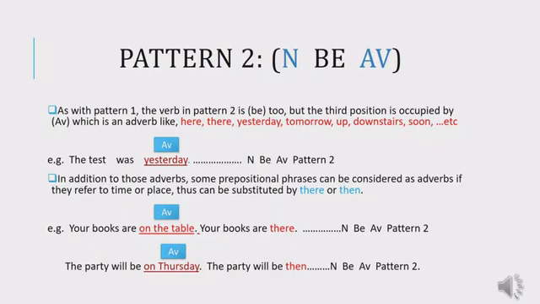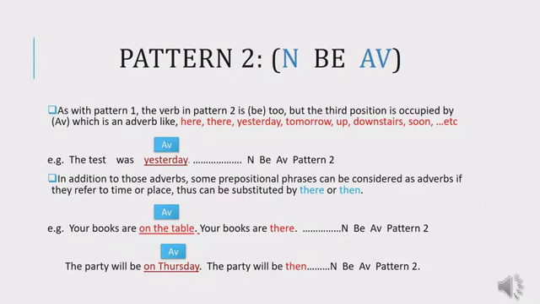How can I know that they refer to time or place? If I can replace them with the 2 adverbs there or then, in this case, we can consider them as adverbs. If we can replace the adverb of place with there and the adverb of time with then, the prepositional phrase is an adverb, and the pattern of the sentence is pattern number 2.